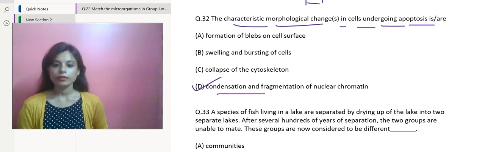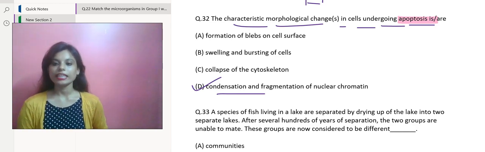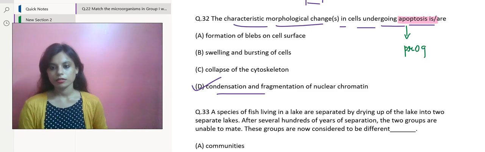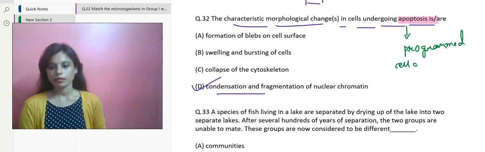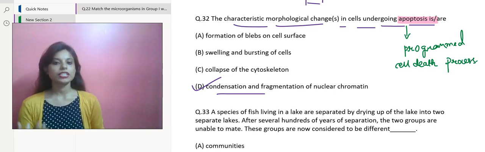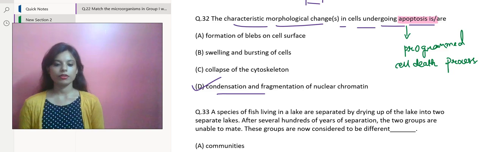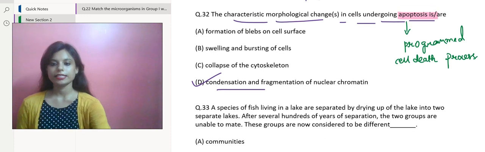This will go. What is apoptosis, first of all? Apoptosis is a programmed cell death process. This happens naturally during development and tissue homeostasis. And there are several morphological changes that occur in cells undergoing this apoptosis process. What changes take place? Let us discuss now in detail.